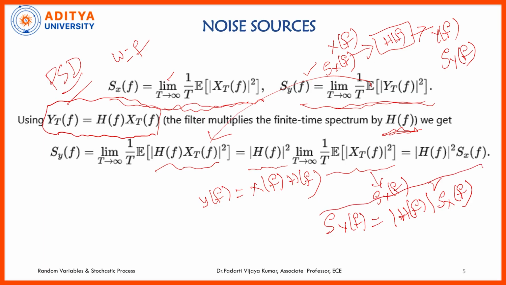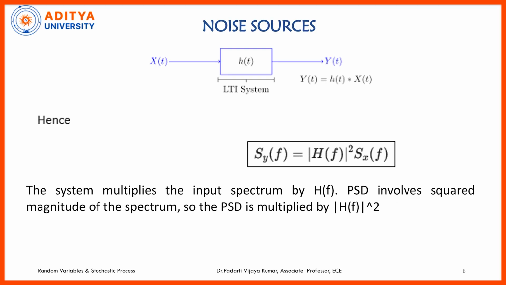This is the relation which tells us that if a system multiplies an input spectrum by H(f), the power spectral density involves the squared magnitude of the spectrum, so that the output power spectral density is equal to the input power spectral density multiplied with |H(f)| whole square.